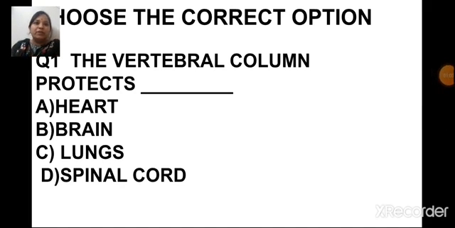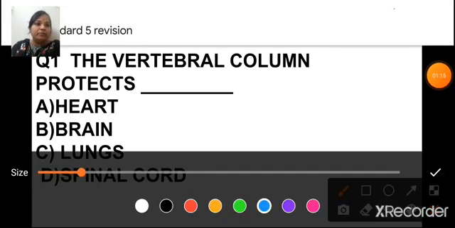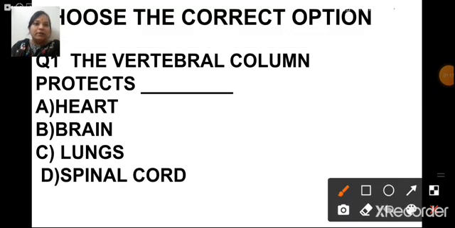So the first one is choose the correct option. The first question is, the vertebral column protects. The options are heart, brain, lungs and the spinal cord. So what is the correct answer, children? Yes, the correct answer is D, spinal cord. The vertebral column protects the spinal cord.